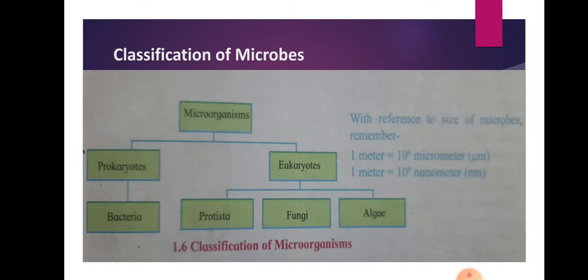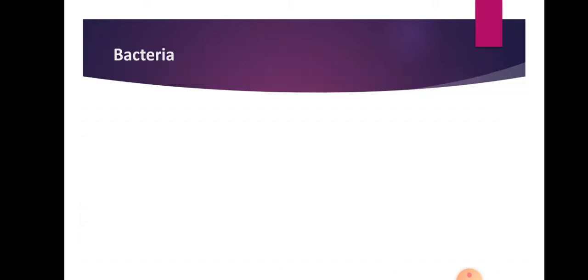First, prokaryotes, second, eukaryotes. Prokaryotic organisms are known as bacteria, in which the nucleus is not enclosed in a nuclear membrane. Eukaryotes are again classified into three types, that is protista, fungi and algae. Mostly these are classified on the basis of their size and characteristics that we have to observe in our next slide. Here we have to observe first about bacteria.